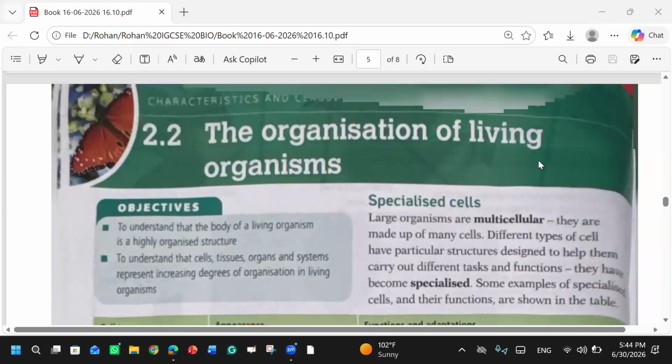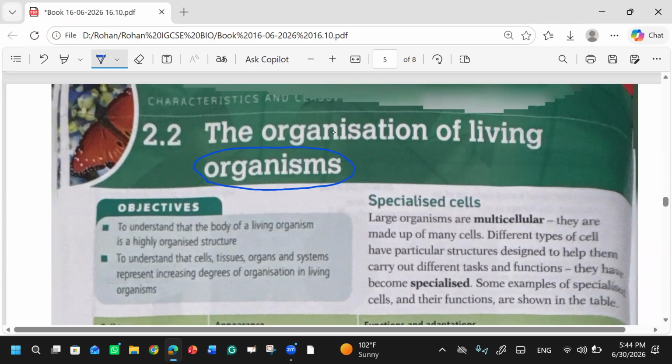So yes, we started our discussion on the organization of living organisms. The topic is telling us how, in an organism, the things which collectively perform their function work together. Just like if you are moving, for example, what is the organization of your body in your movement?